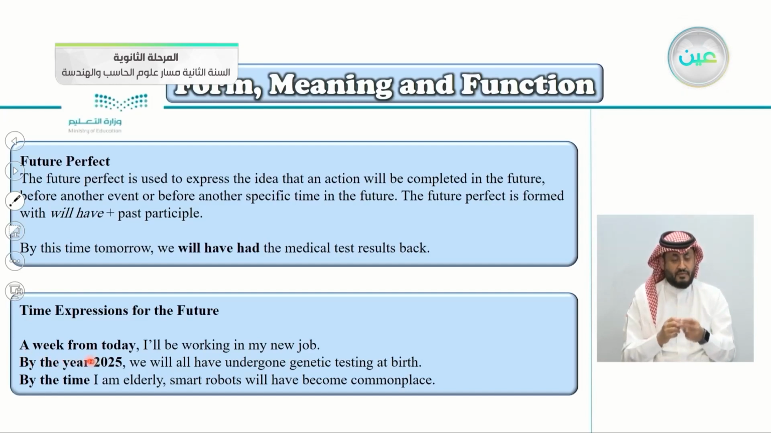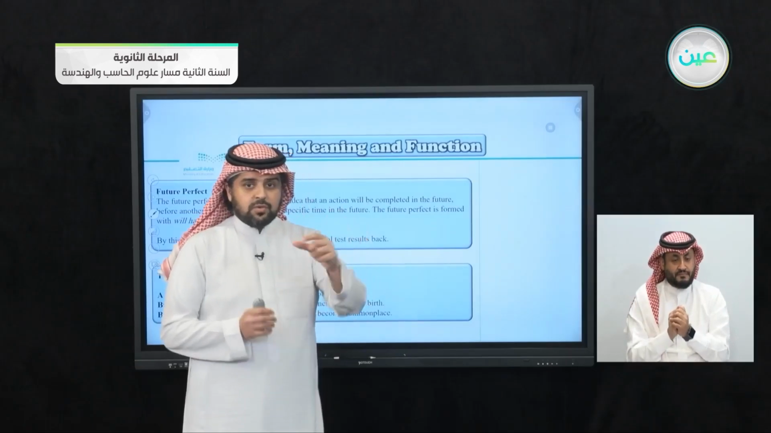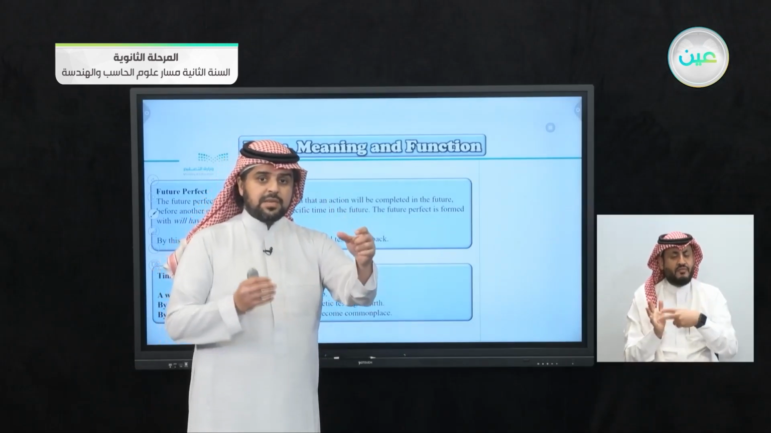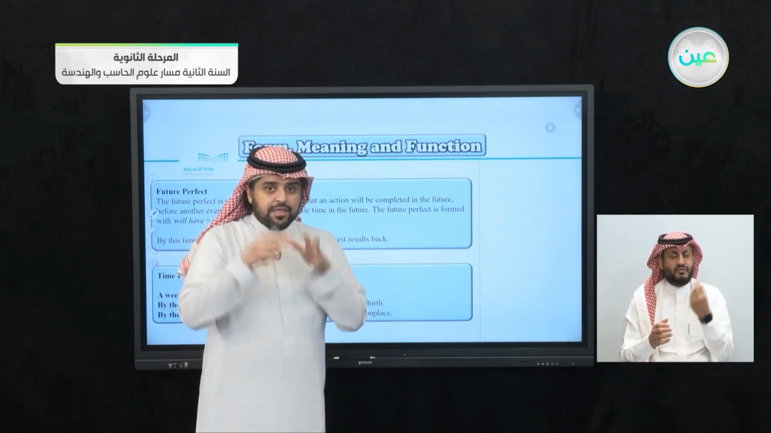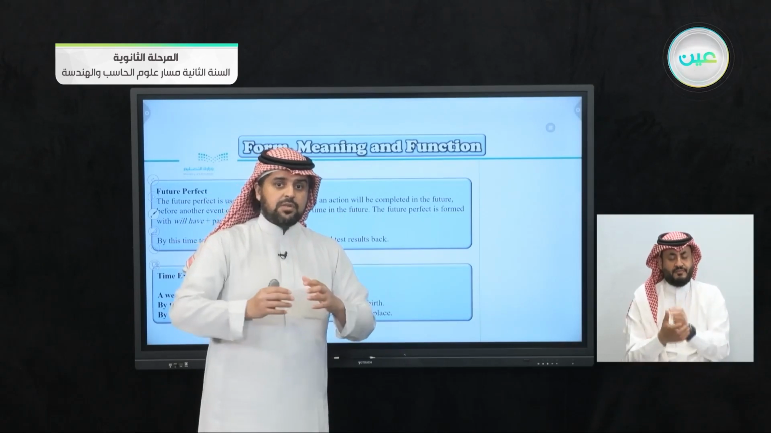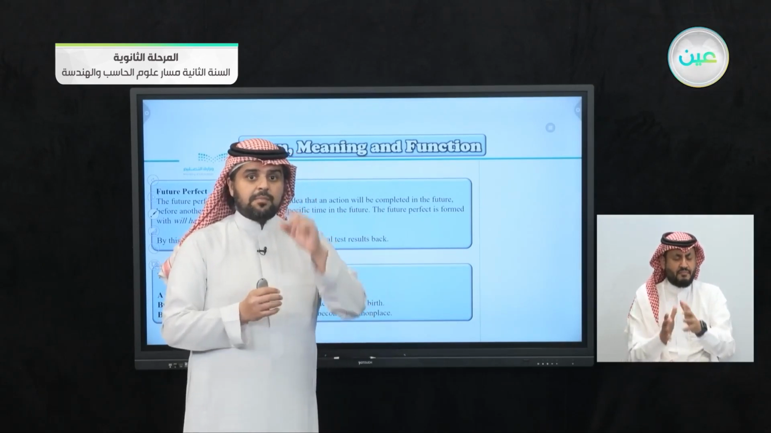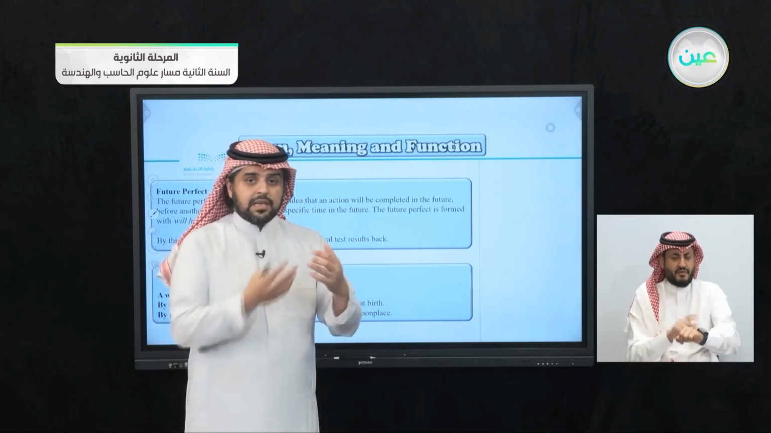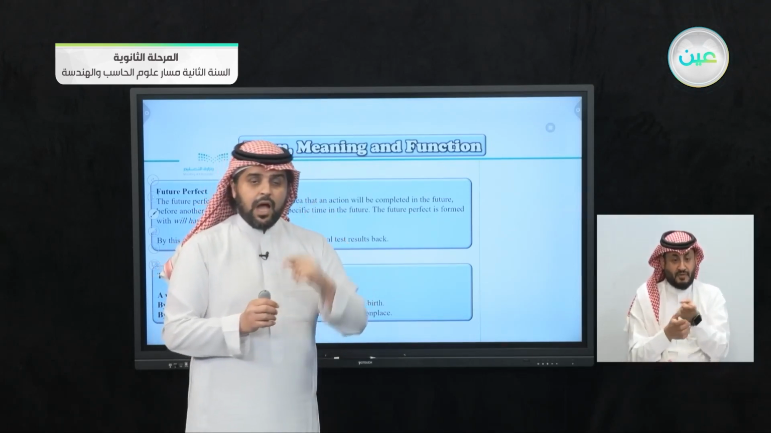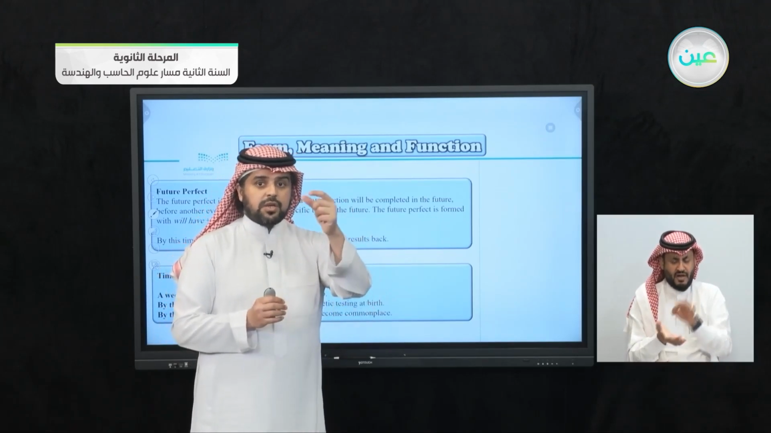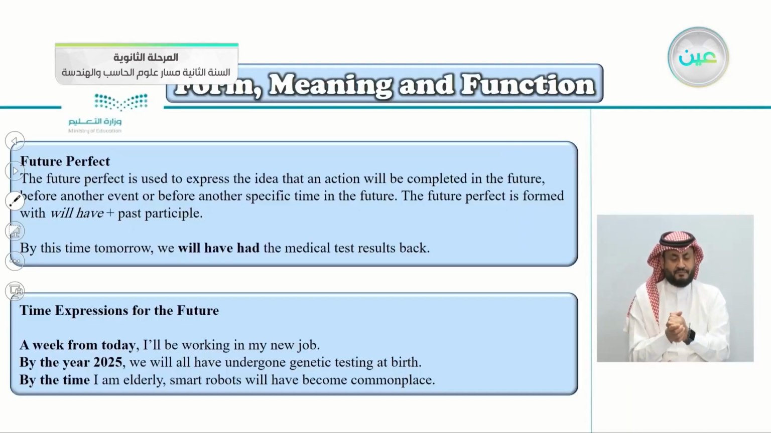So by the year 2025, which means the year 2025, we're talking about the future. It means when we reach the year 2025, by that time, this thing will happen. So this is the time expression to talk about a specific time. In our lesson, we're talking about a specific time in the future, a week from today, by the year 2025, and so on. So by the year 2025, we will all have undergone genetic testing.